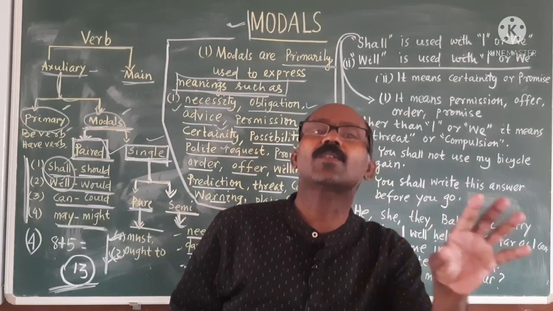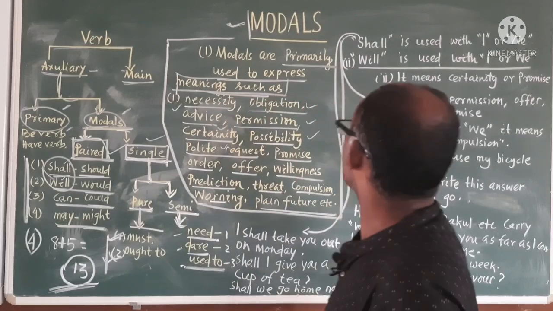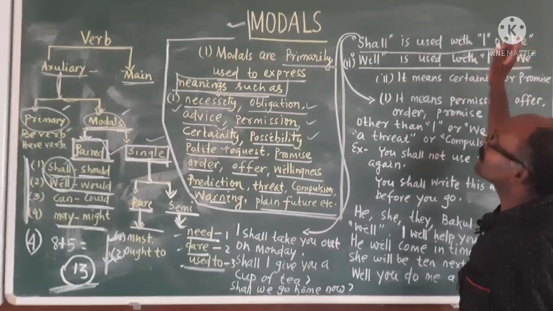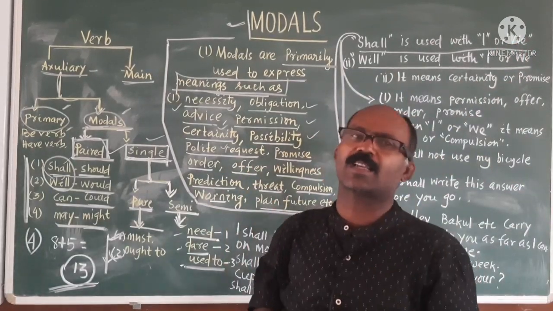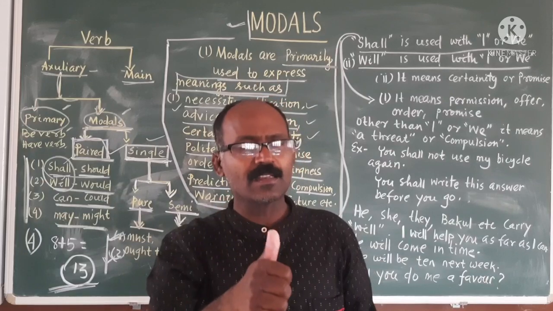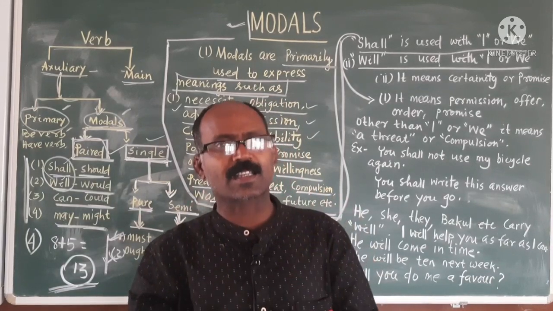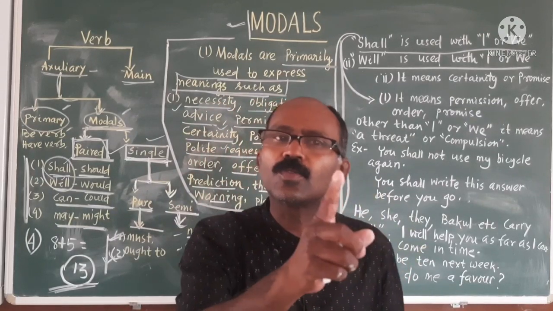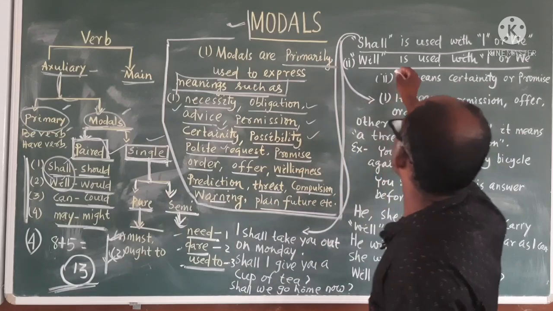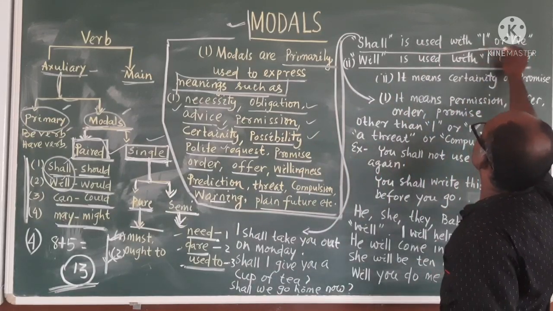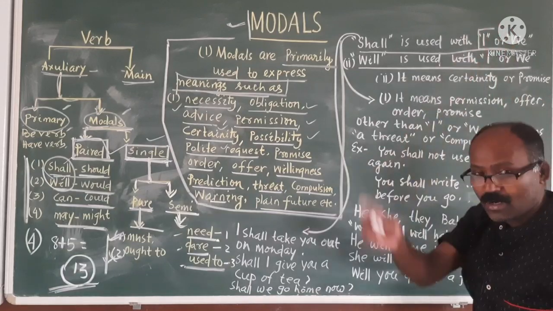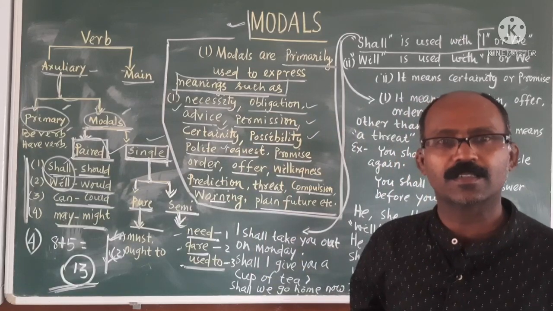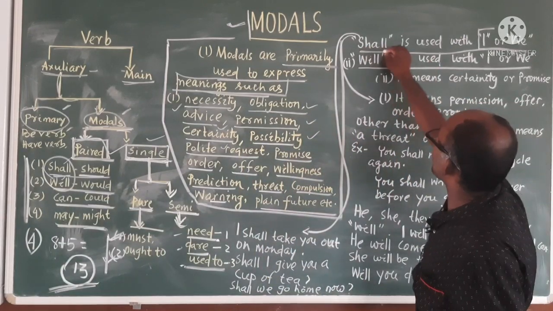But where to use shall or will? We are getting confused. So, please remember, shall is used with I or we. In most sentences, if you are using I or we in a general sense or future plan, then you should use shall. Only I and we. I shall go home, I shall go to school, we shall play football, isn't it? So generally we will use shall.